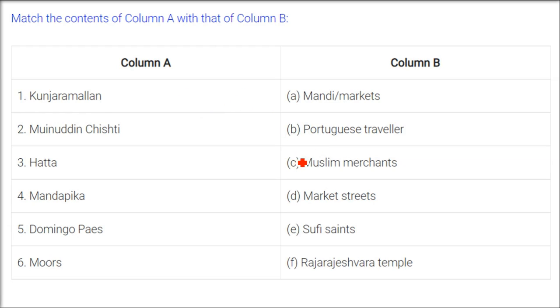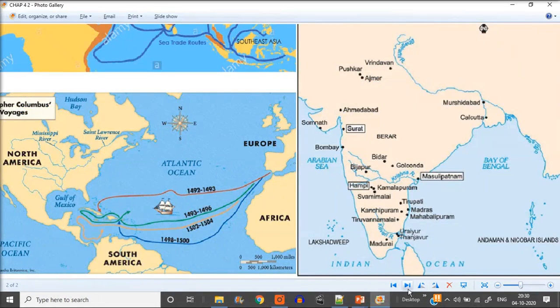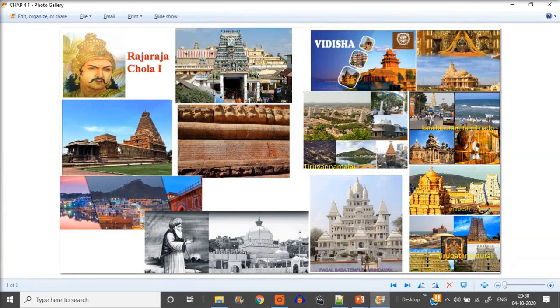Now let us match it. First, this Kunjaramallan was the architect of the Rajarajeshwara temple. His name is also in the inscription of this temple. Let me show you. Here, this is Kunjaramallan.